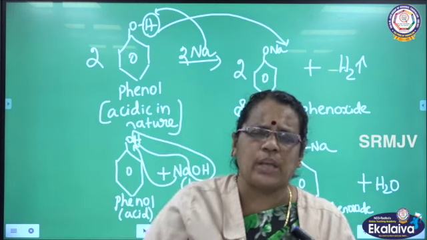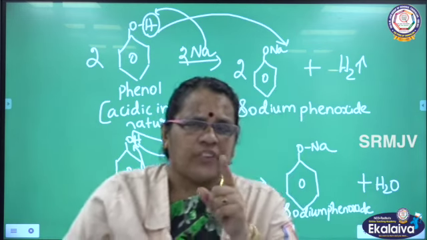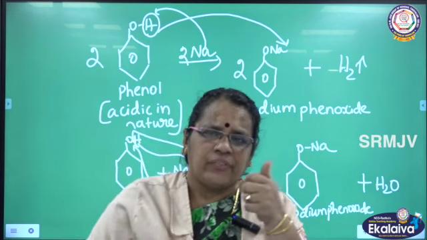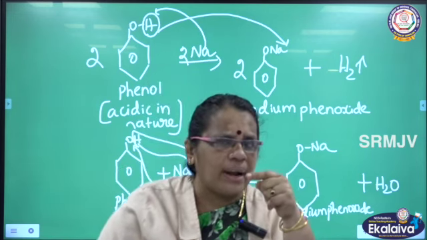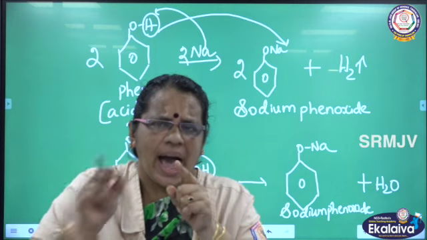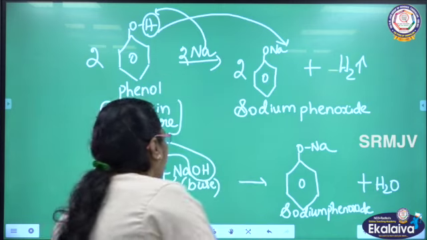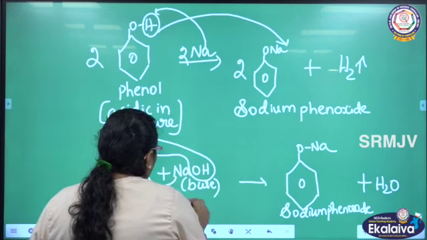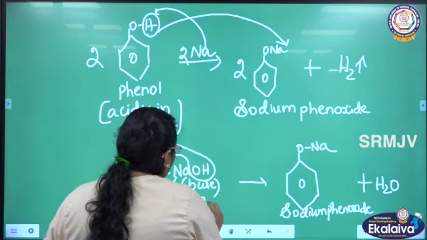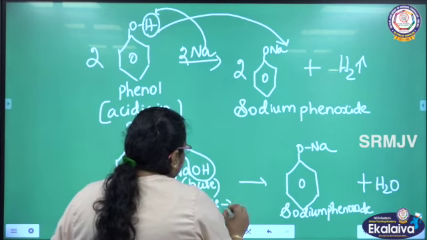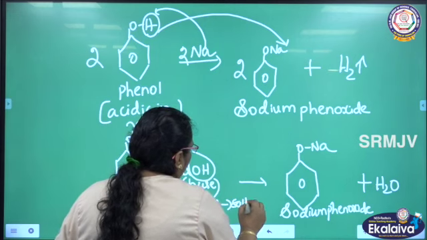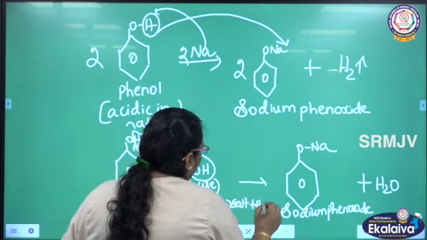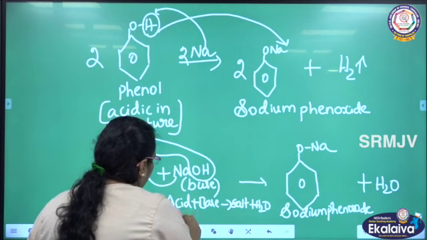Phenol reacts with sodium hydroxide. Already I told you, phenol is an acid. Phenol is an acid, sodium hydroxide is a base. So acid plus base gives salt plus water. So it is a neutralization reaction.